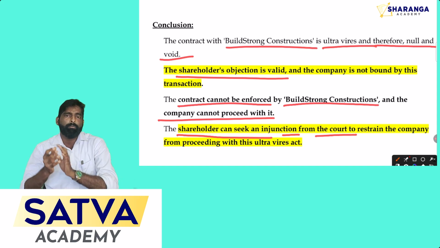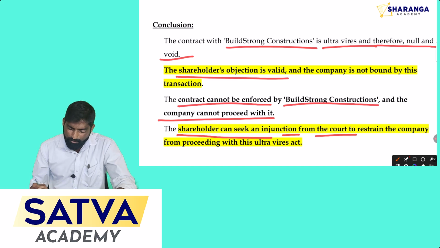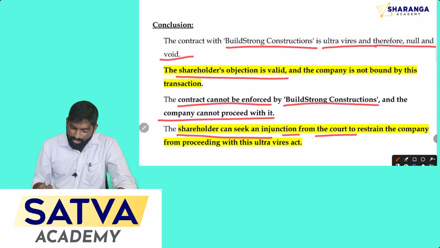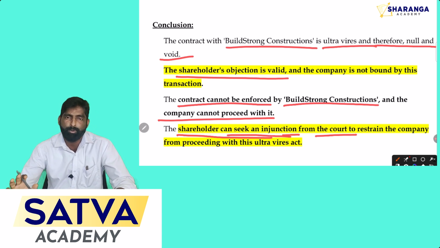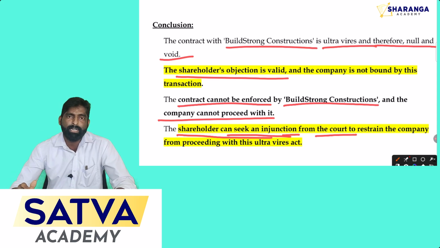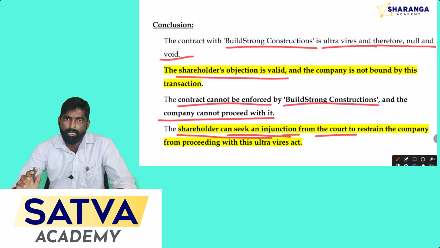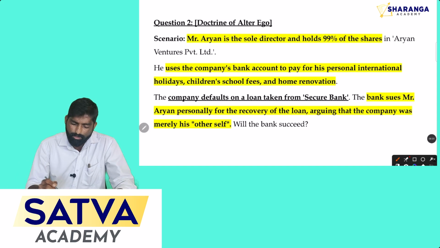Keeping that in your mind, you have to give this kind of suggestion in your answer. That will be the right thing in your answer. You can suggest here that the shareholders' objection is valid according to the company law provisions. So this will be the answer pattern. Here your answer should contain the analysis part, the legal provisions, and also the conclusion for the asked question in the question paper. See the question.